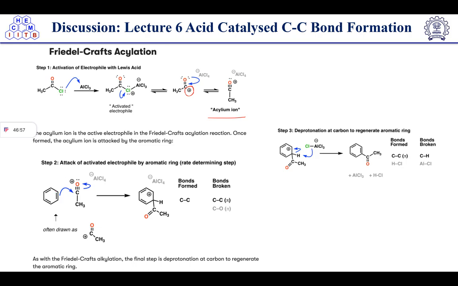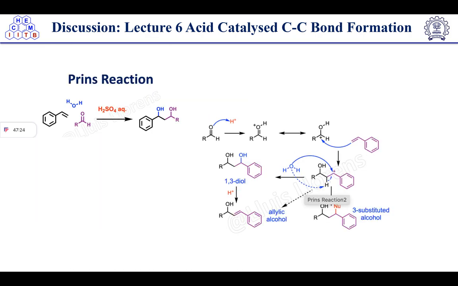So after the acylium ion formation, it will get attacked by the benzene ring. Now the benzene ring will attack on this carbon center, right? This carbon atom, and it will form this intermediate. Now again, the next step is the same. Proton abstraction will take place, pi bond formation will take place, and it will give you the acylated product along with AlCl3 regeneration and HCl elimination. So the acylation mechanism is almost the same as alkylation.